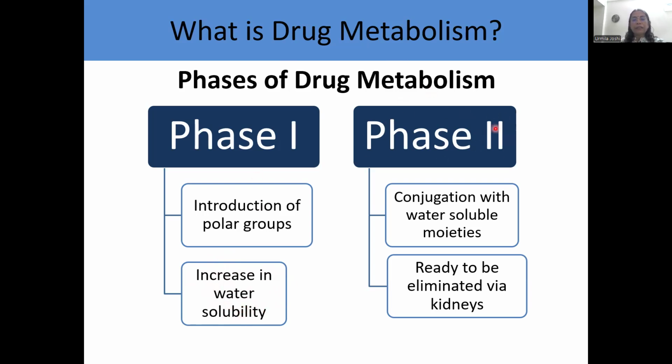So, there is phase 2. What happens in phase 2? The polar groups which are introduced in phase 1 are conjugated with water-soluble moieties, and such conjugated product is ready for being eliminated via kidney. So this is the entire process of drug metabolism. Occurs in two phases. First phase, introduction of polar group. Second phase, conjugation with water-soluble moieties to convert it to completely water-soluble compound.